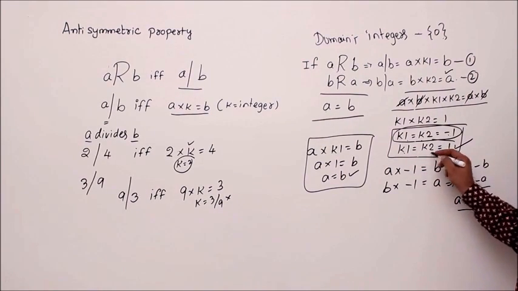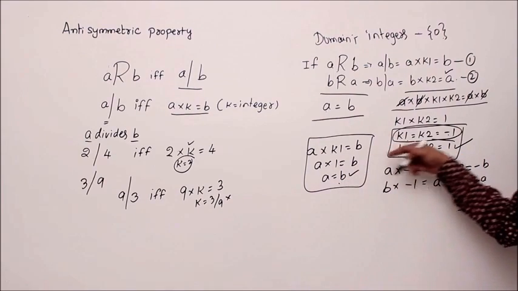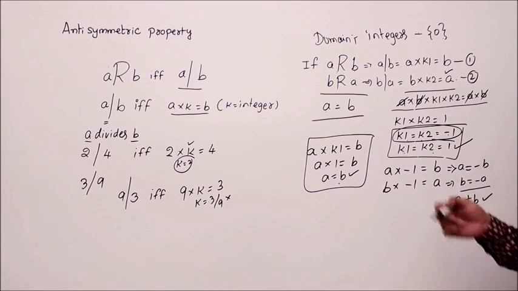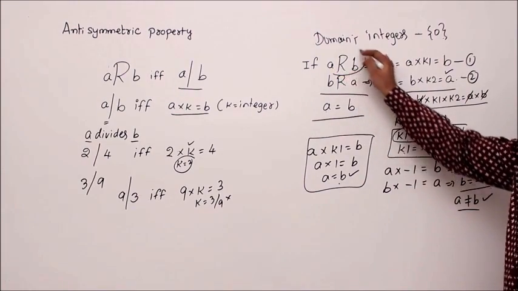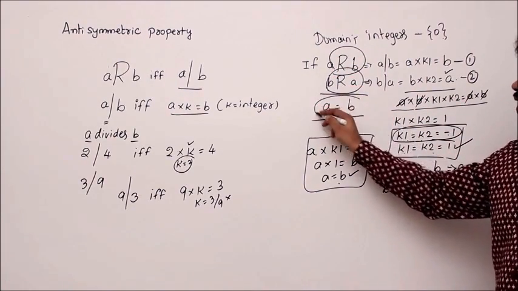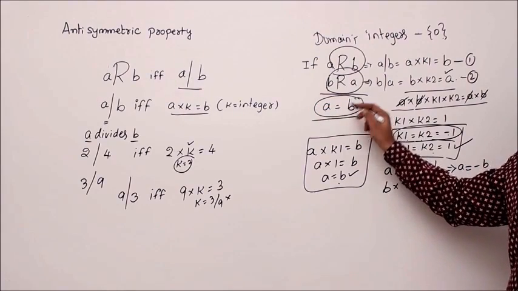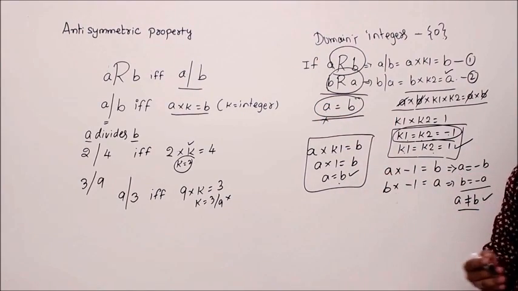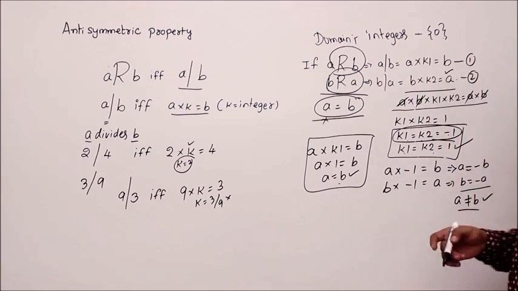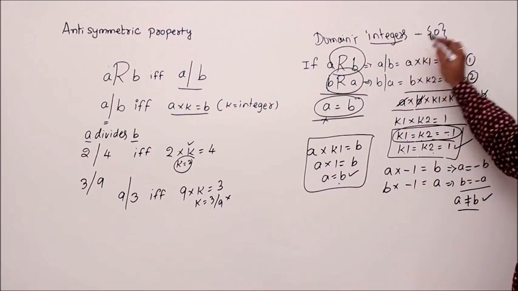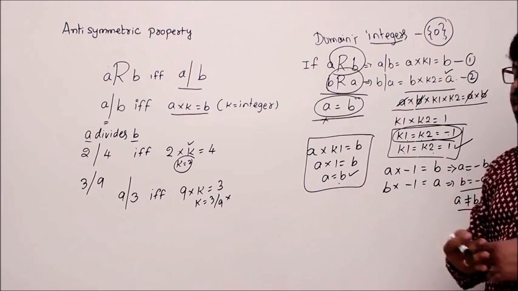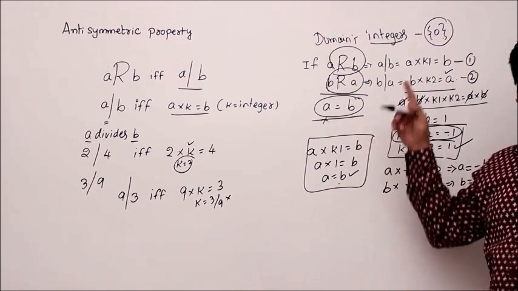In one case you are getting A equal to B. In another case you are getting A equal to minus B. That means whenever A is related to B and B is related to A, saying A equal to B is not always correct. Sometimes it may be false. Then you have violated the rule of the antisymmetric property. That's why on integers, even if you remove 0, that domain cannot satisfy the antisymmetric property, correct or not?